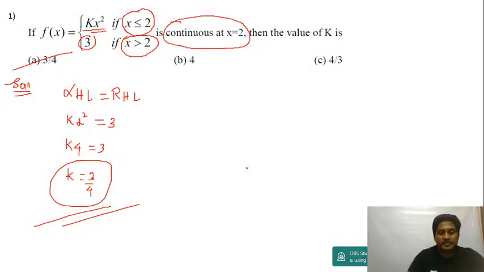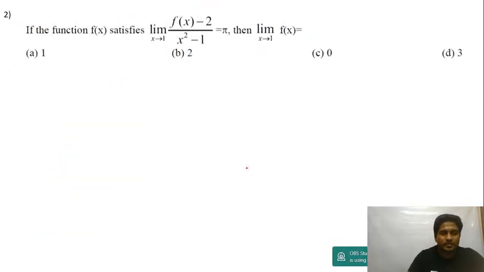Let's move to the next question. If the function satisfies limit x tends to 2 of (f of x minus 2) upon (x square minus 1) equal to pi, then what should be the limit of the function as x tends to 1?